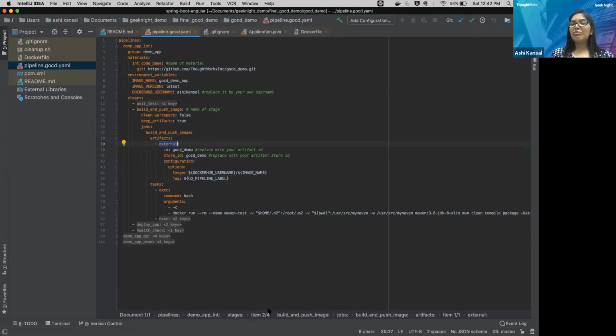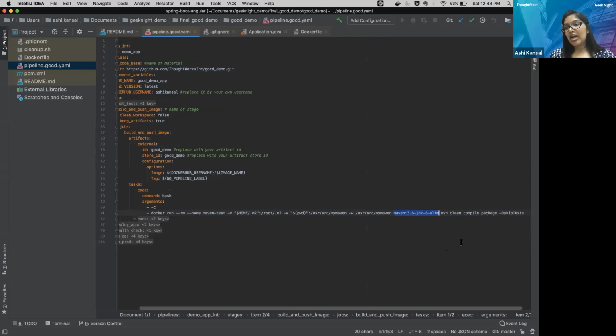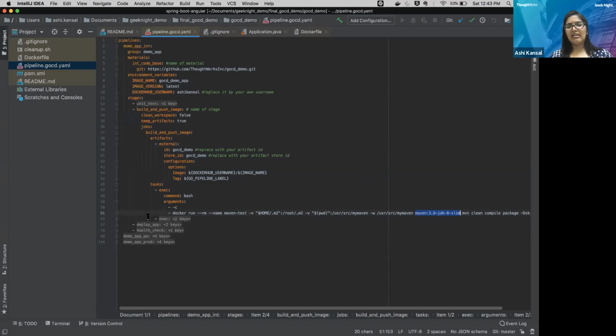So whatever the Maven clean test or application packaging, whatever we are doing, we are using the Maven Docker image over here. So you can see from here as well, I'm using a Maven Docker image. And I'm running all the commands inside that Maven so that I don't have to install Maven in my own machine. Now you can see I'm just packaging a jar,